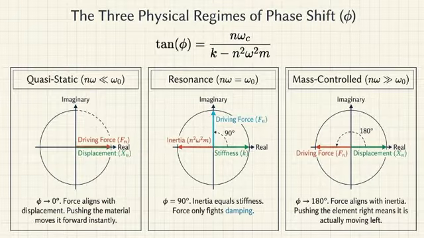It does, but what if we keep speeding up? Right, regime 3. We push the system incredibly fast and hit the high frequency or the mass-controlled regime. And the sources say that at these blistering speeds, inertia completely overwhelms everything else. Think about where inertia points on our diagram. 180 degrees, straight backwards. Exactly. The geometric wheel just keeps spinning.